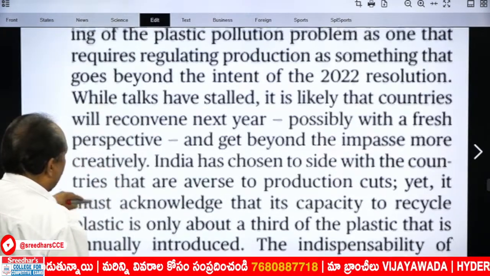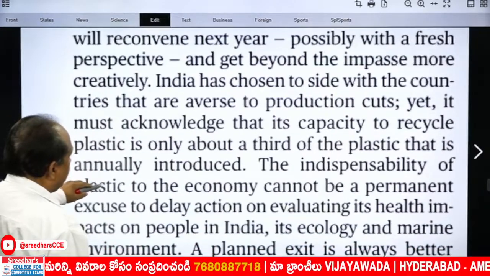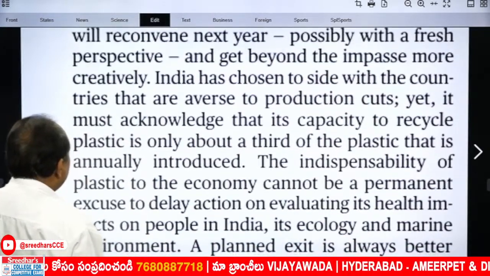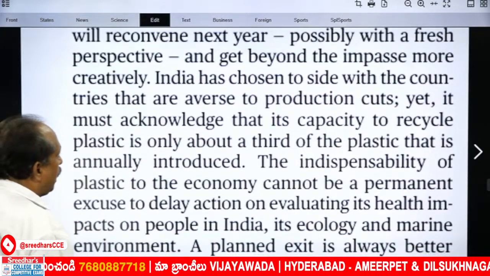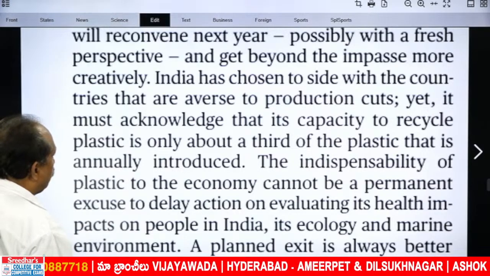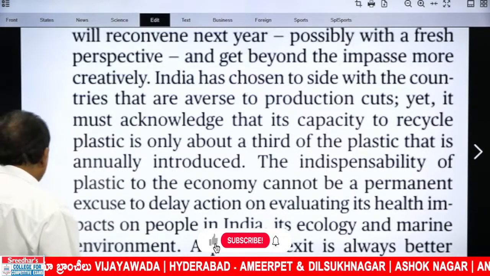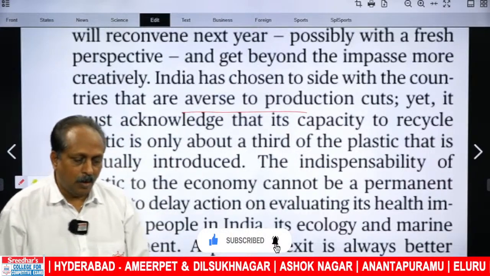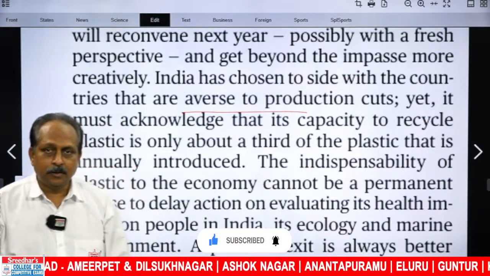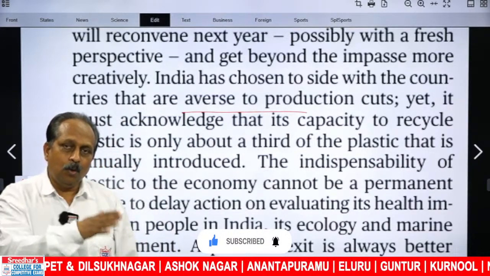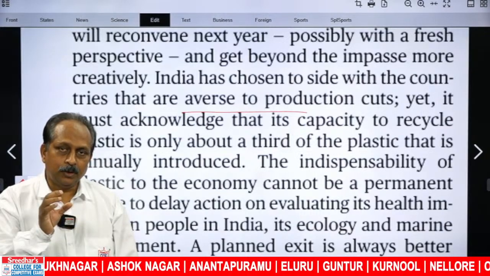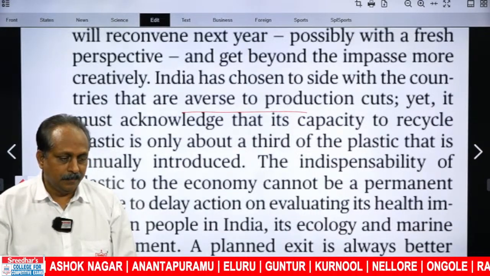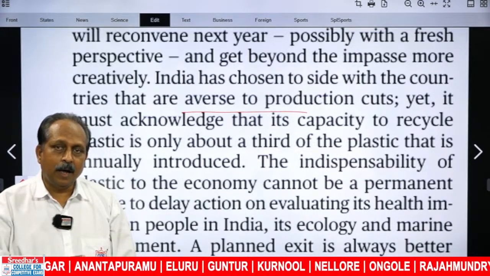Now the writer talks about the stand taken by India. India has chosen to side with the countries that are averse to production cuts. What is the bone of contention here? Bone of contention means what? Cause of dispute or the apple of discord. What is it? Those countries want to stop production of plastic. Developing countries are not happy with that decision.